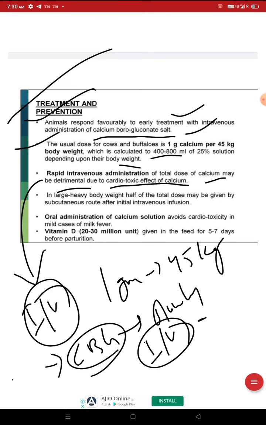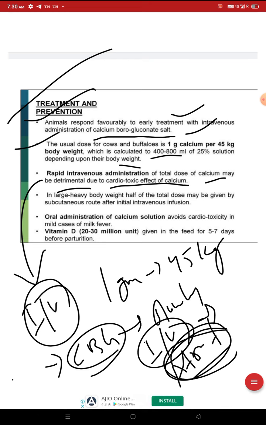Otherwise, it will lead to a condition, atrial fibrillation. Atrial fibrillation means in the atrium of the heart there will be a fibrillation condition seen. That is the cardiotoxic effect of calcium.